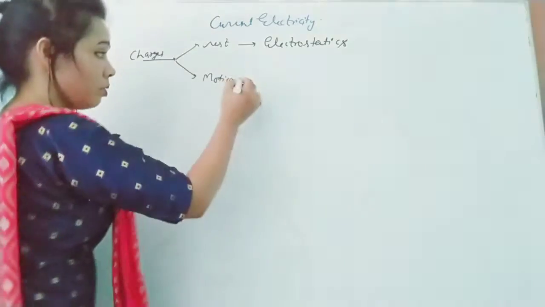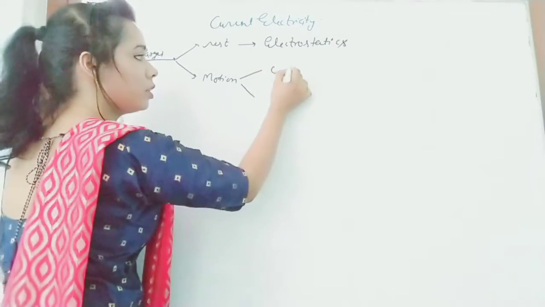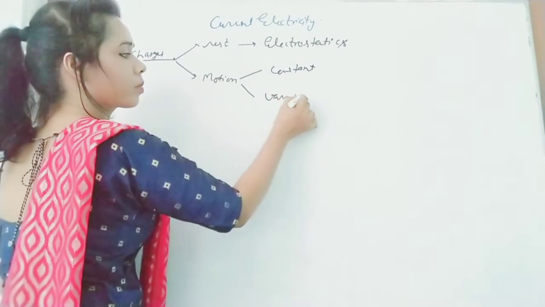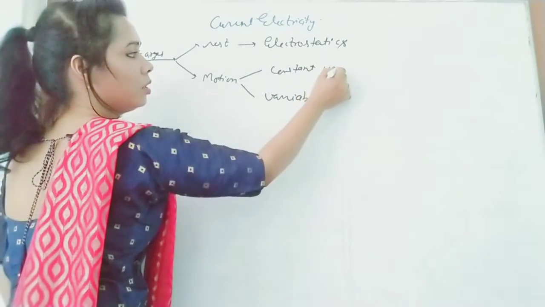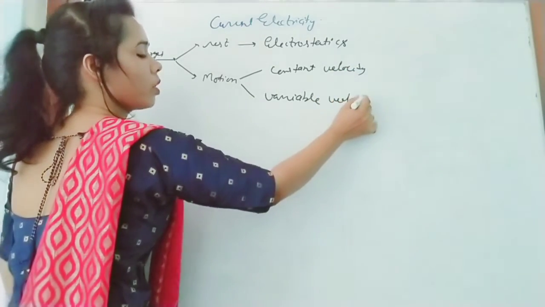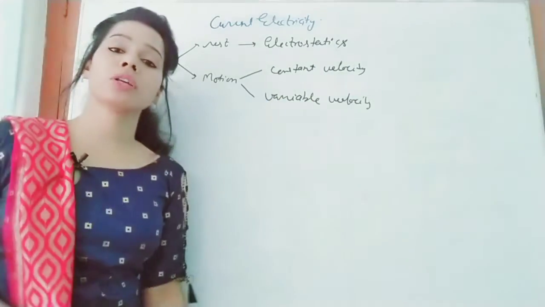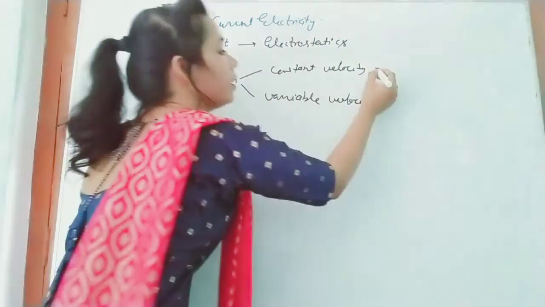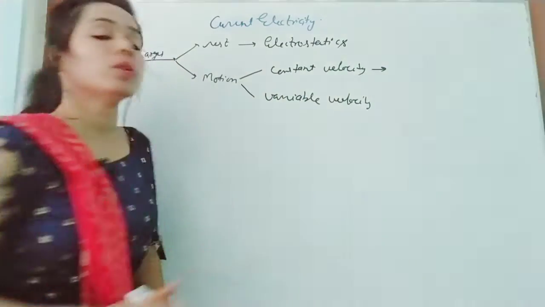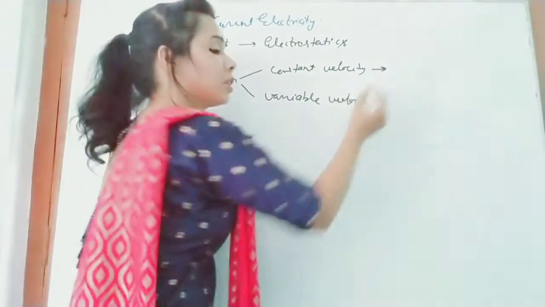Motion of charges is of two types: one is constant and another is variable, meaning constant velocity and variable velocity. Under constant velocity we will discuss current electricity, the branch of physics which deals with charges in motion with constant velocity.